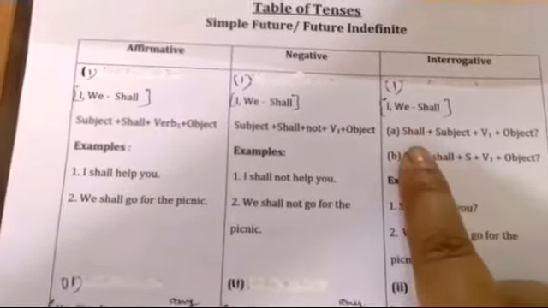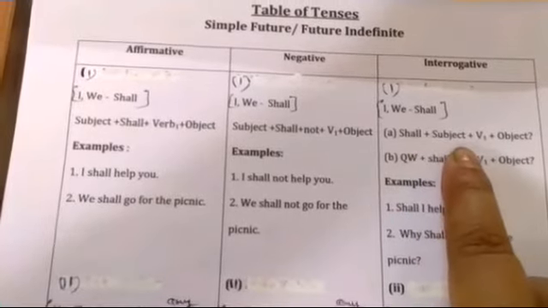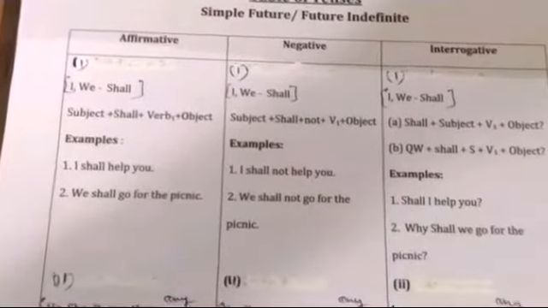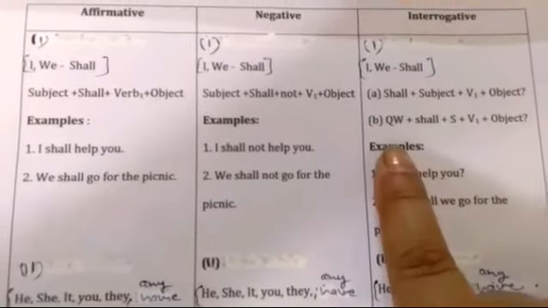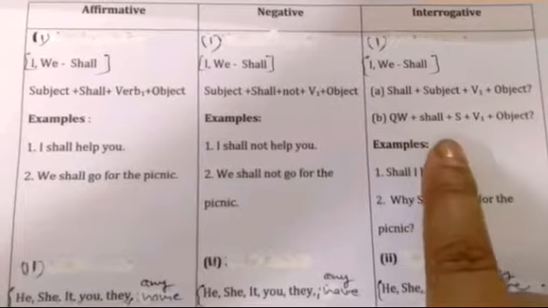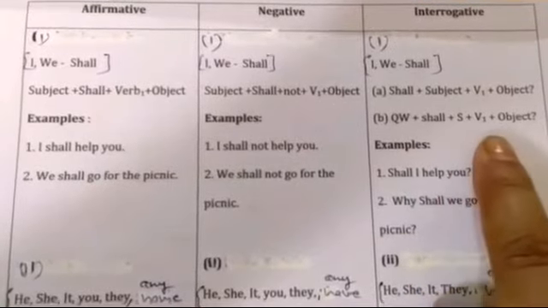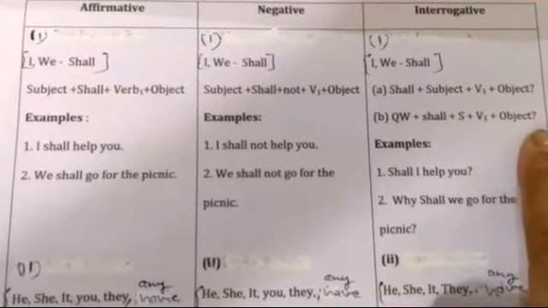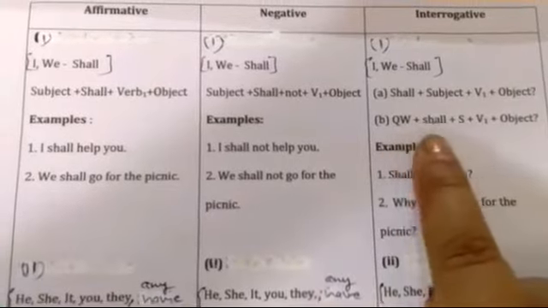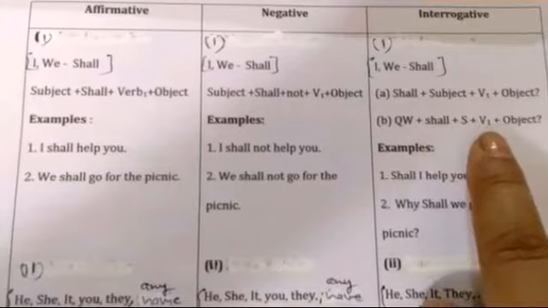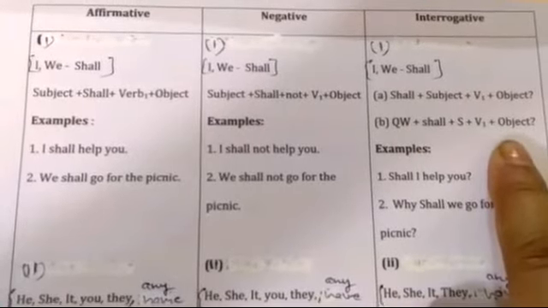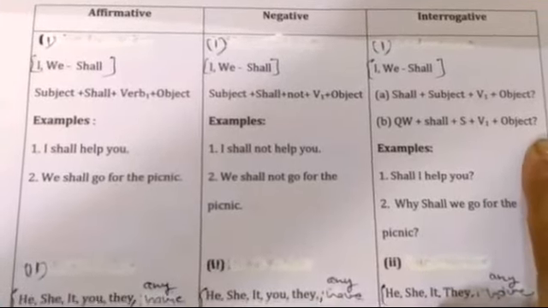The first formula: shall, subject, verb first form, and object. The second formula: question word, shall, subject, verb first form, object, and question mark. So we put the question word and shall before the subject, and verb first form after the subject, then object and question mark.